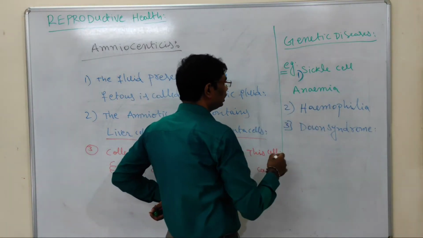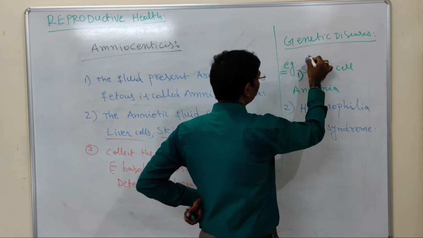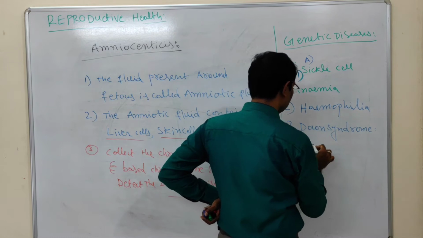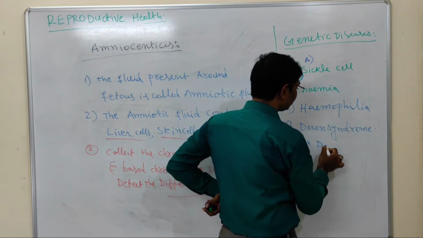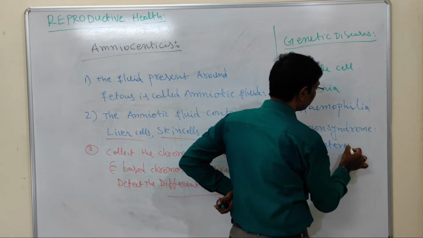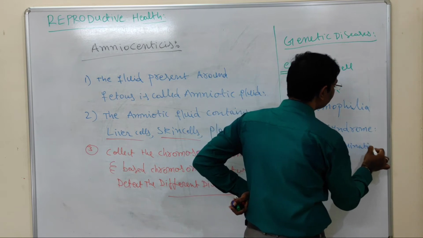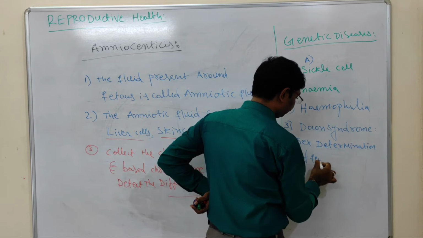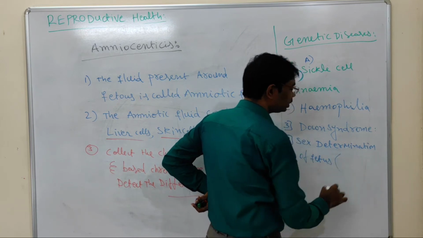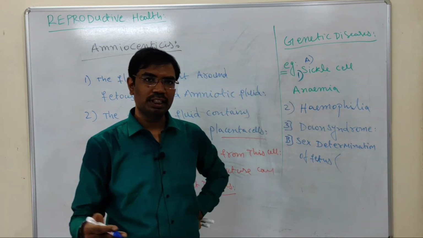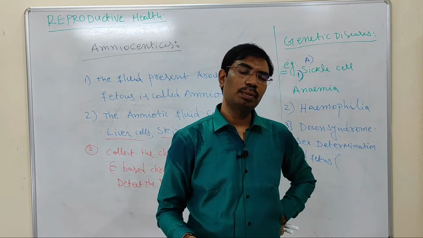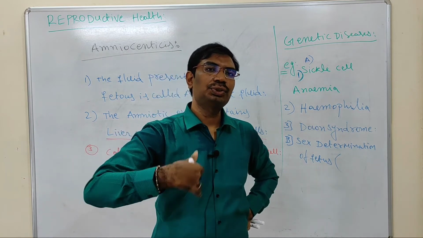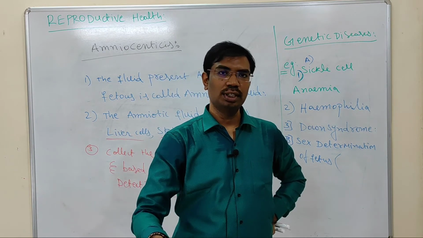So this is the first point. Then another one, sex determination of the fetus also we can do. But this is banned. Why is sex determination of the fetus banned? Because it may increase female foeticide.